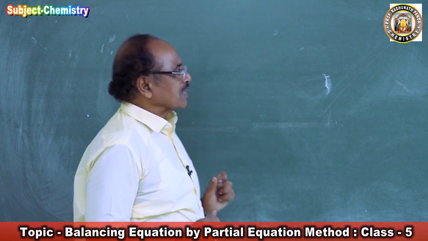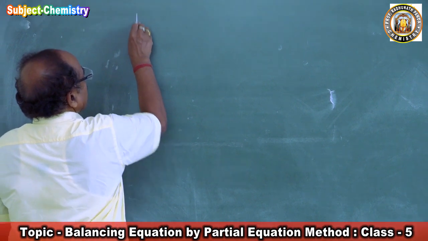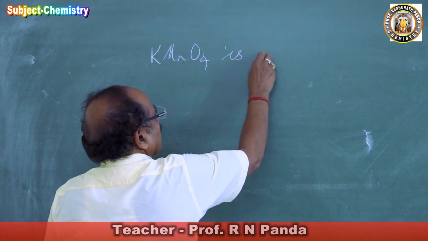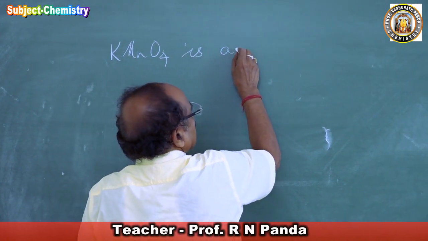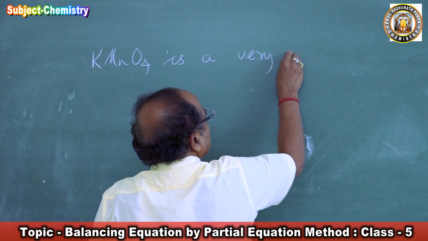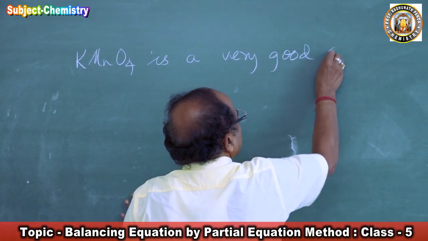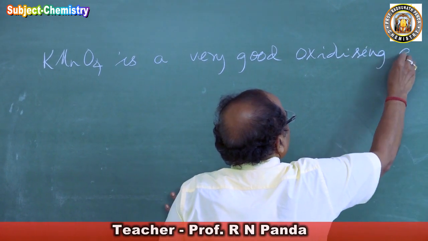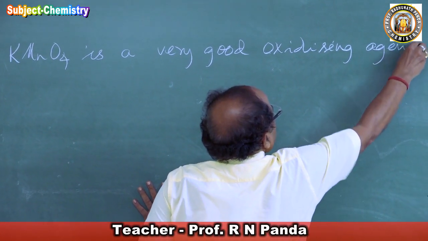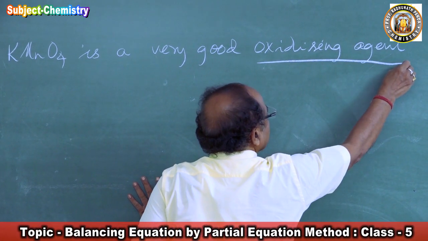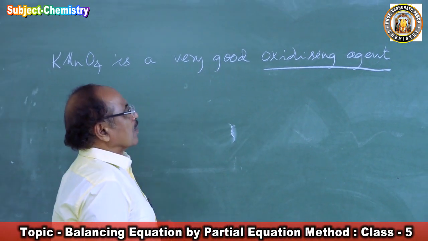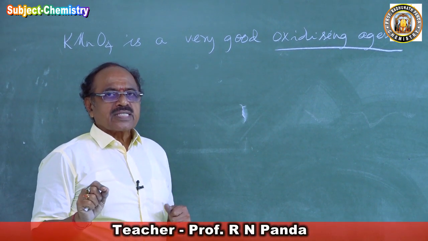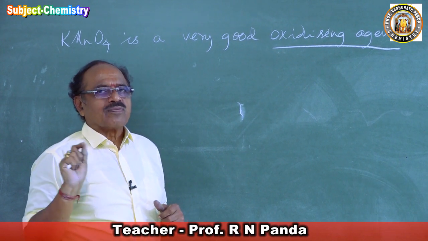So let us take potassium permanganate. Potassium permanganate, KMnO4, is a very good oxidizing agent. Very good oxidizing agent means it has the ability to produce nascent oxygen. What is oxidation? Oxidation is a process which involves addition of oxygen.